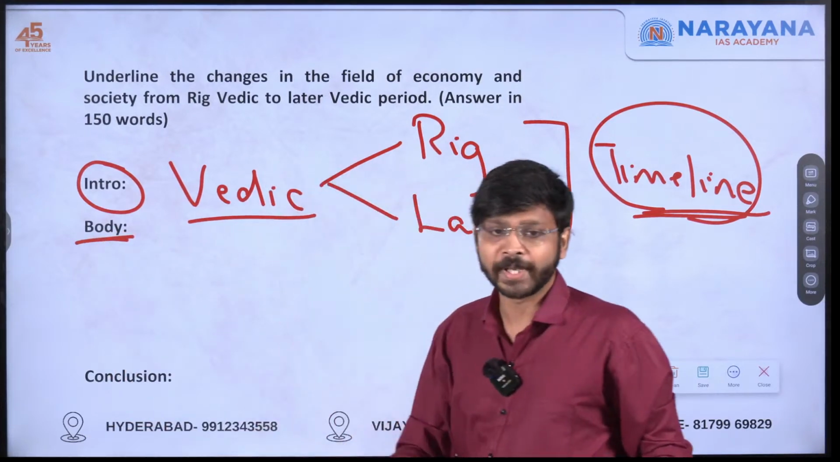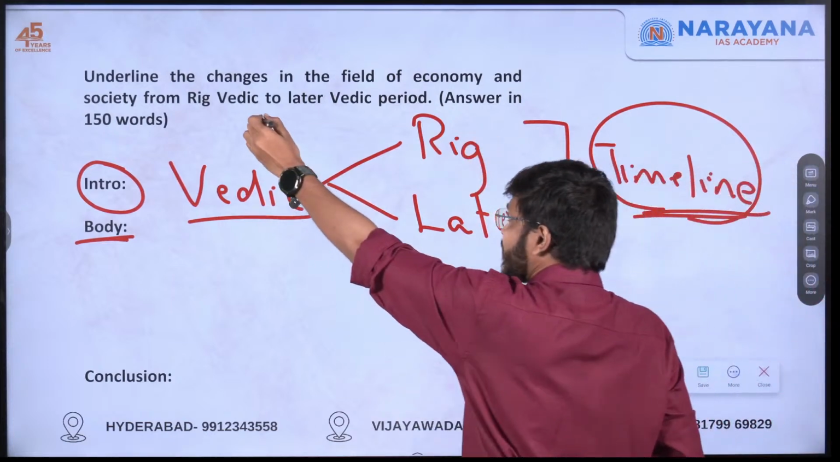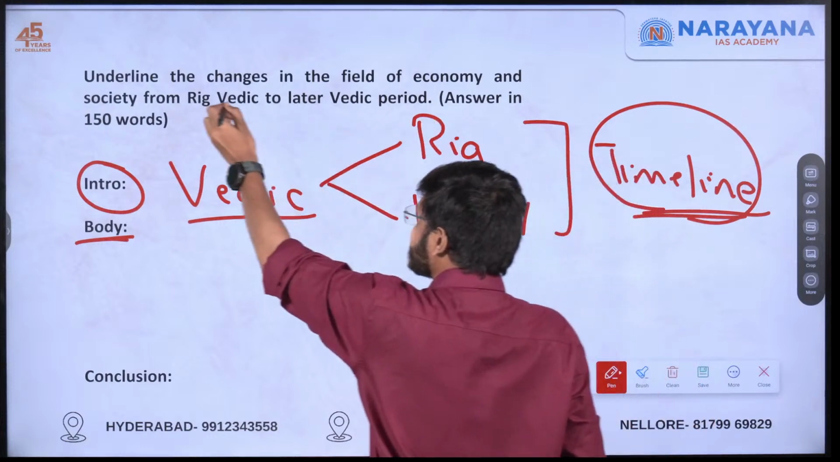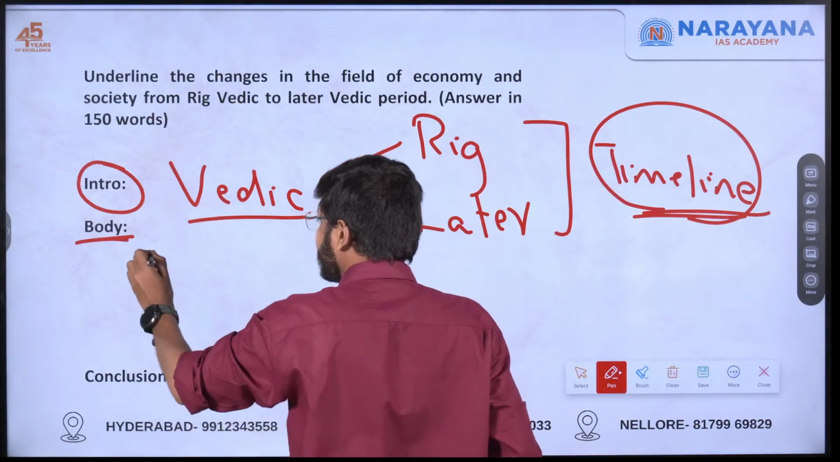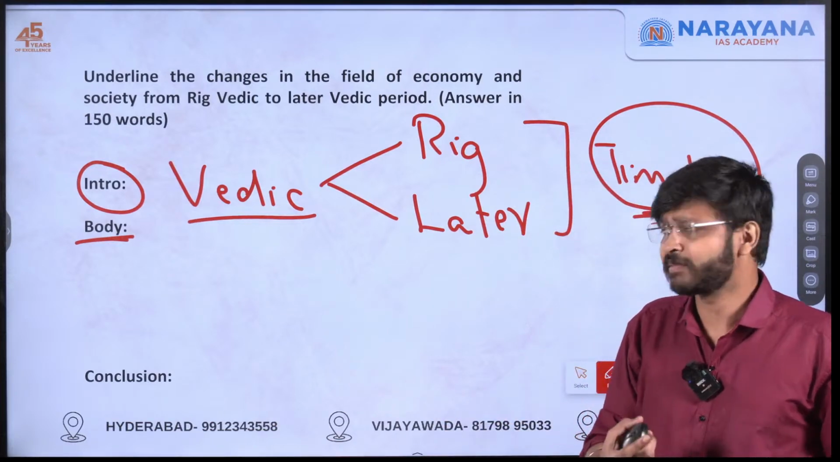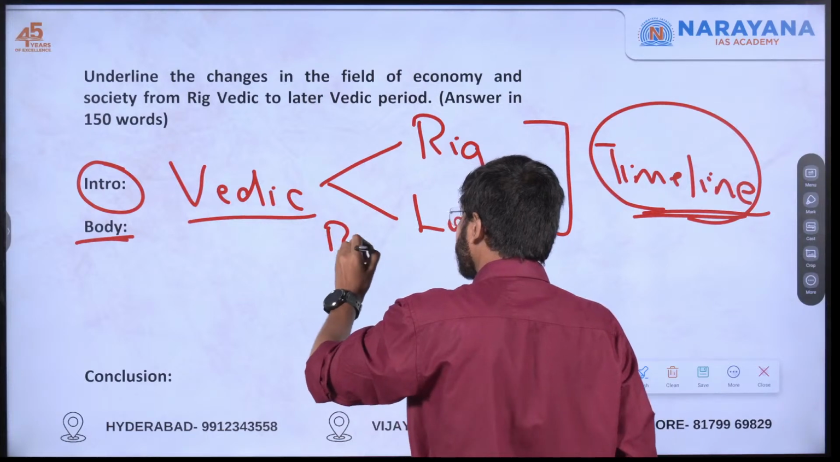Now coming to the body. Coming to the body part, it is already clearly said that you have to underline the changes in the field of economy and society. So changes in the sense, what you can do is make a column. I'm just giving you ideas only, how we can actually frame this. You can make a column like here you can bring Rigvedic period.